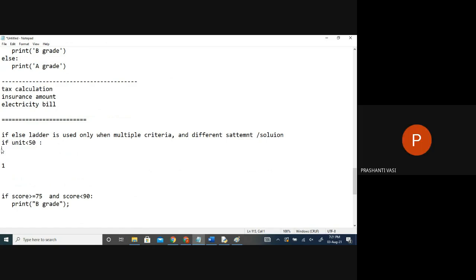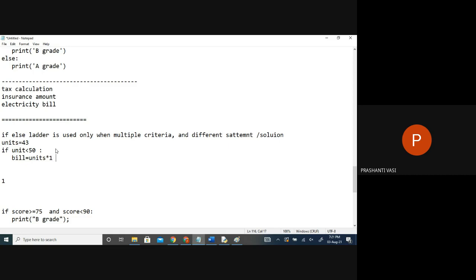If it's 1 rupee for that, and your units are some 43, how is the bill generated? The units into 1 plus some tax, some GST or whatever amounts you apply for it, some 0.5 or 0.12, whatever is there, you'll apply that.